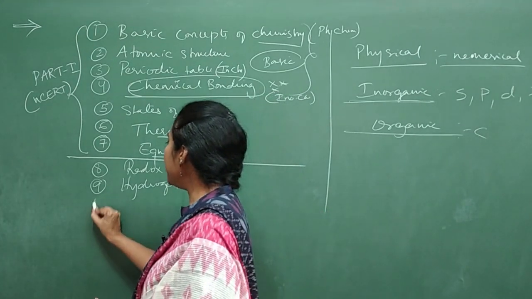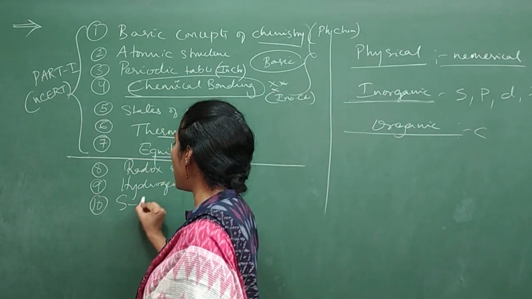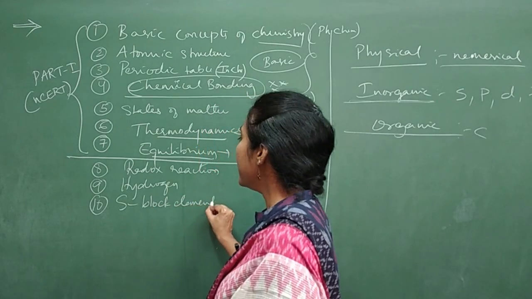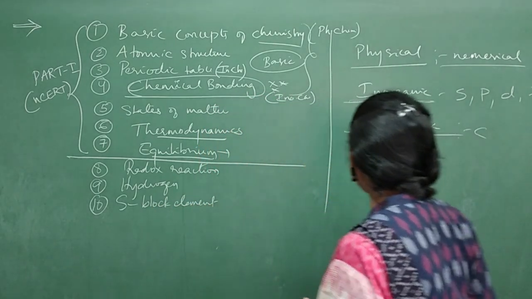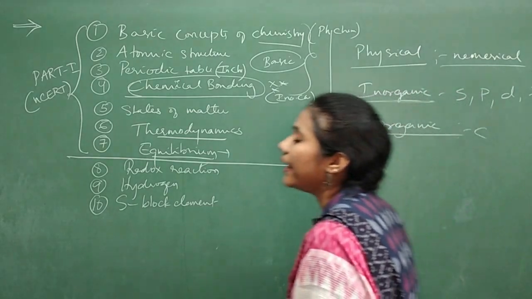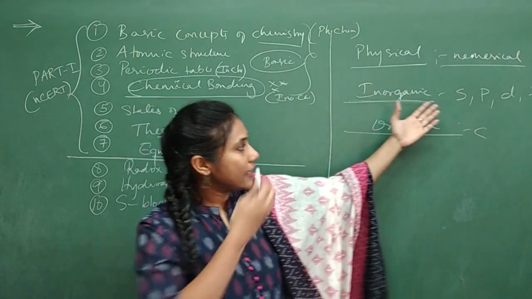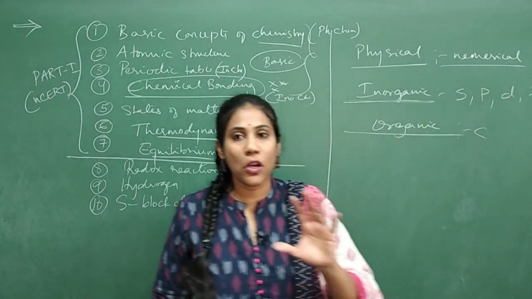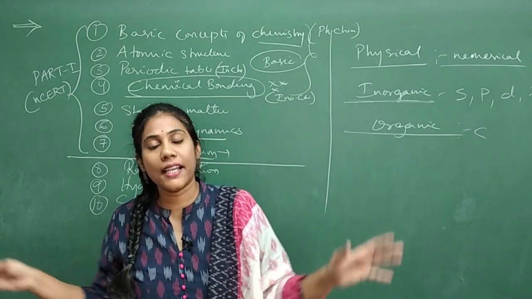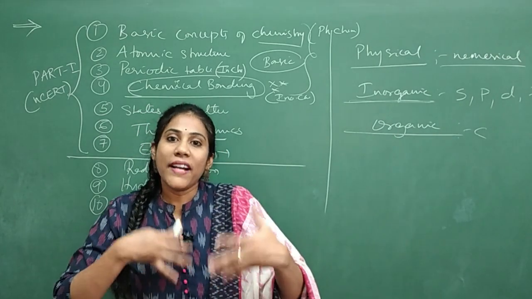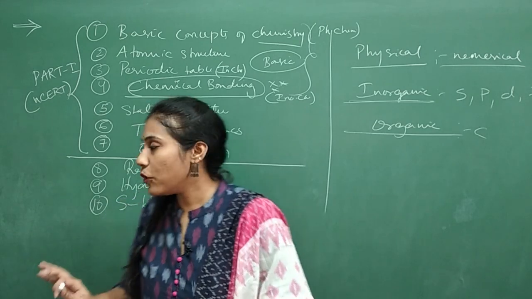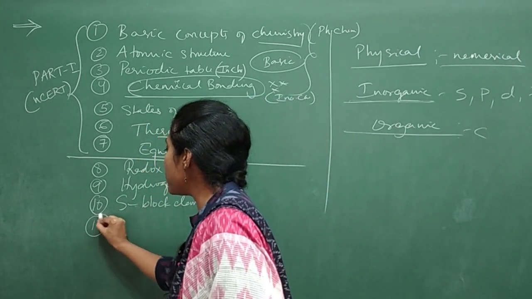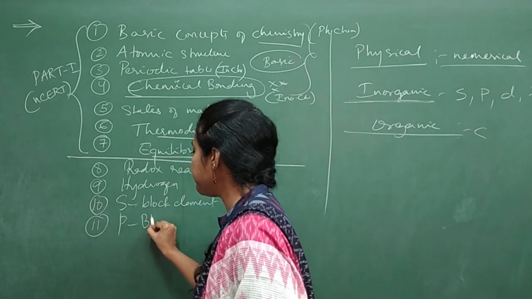Fine. And coming to the 10th chapter, that is S block elements. I told you this particular chapter comes under inorganic chemistry. In inorganic chemistry you will study S block elements, P block elements, D block elements and F block elements. These are the elements that are there in the periodic table, so group-wise we are studying the elements. Okay, so about S block elements you will study. And the next chapter is P block elements.